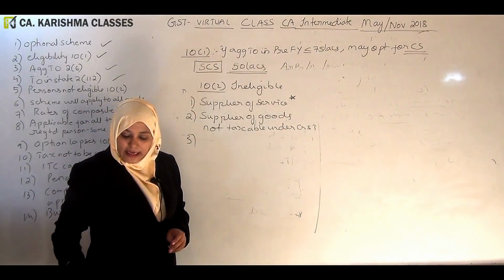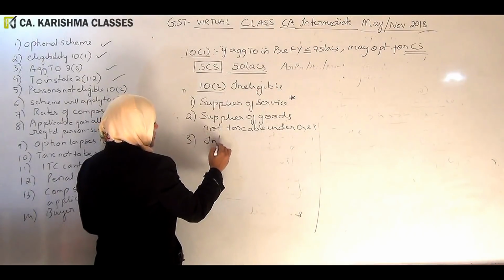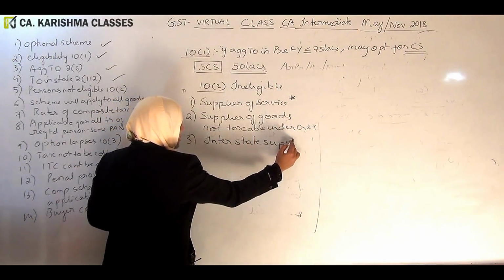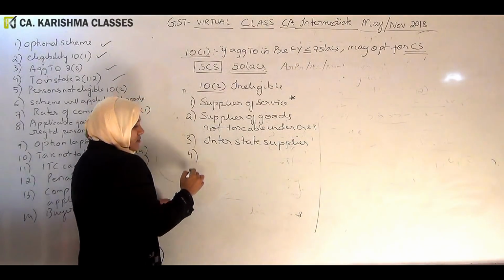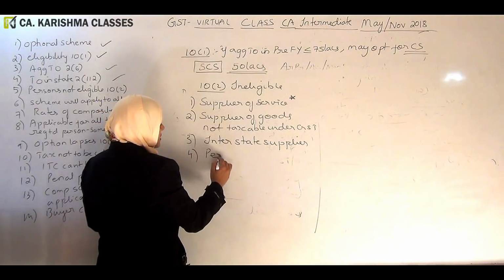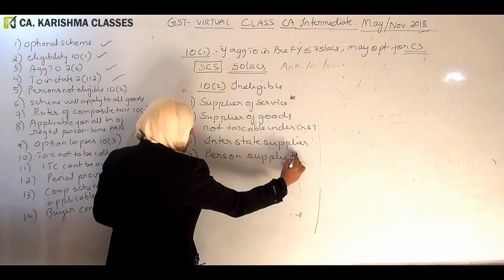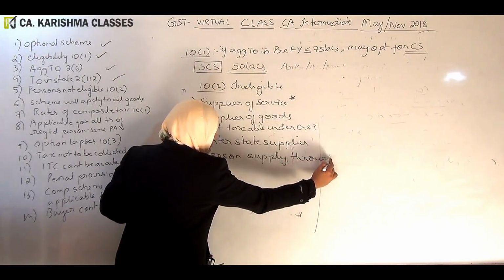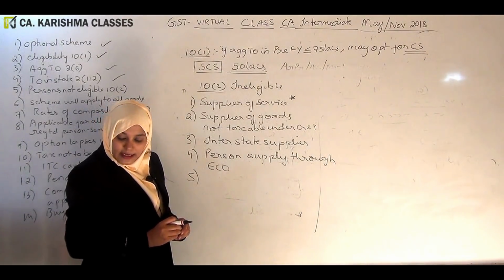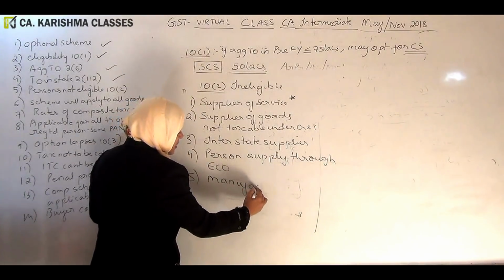Then we are further saying interstate supplier, not eligible. Then we are further saying that a person who is supplying through electronic commerce operator. Further we are saying that manufacturer of certain notified goods.